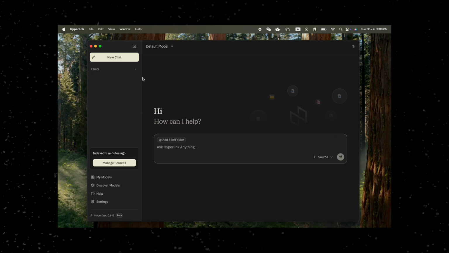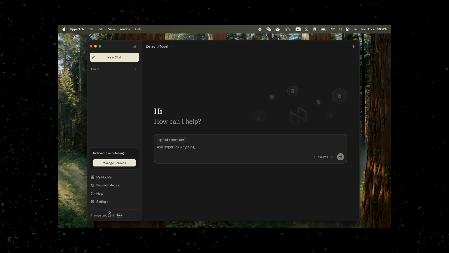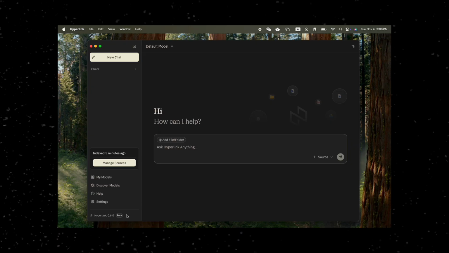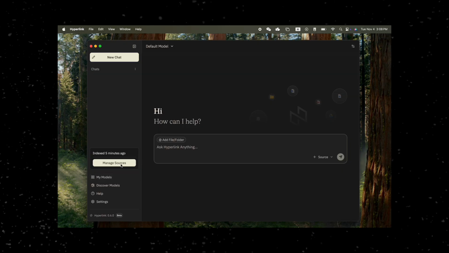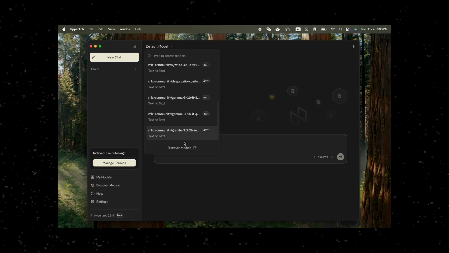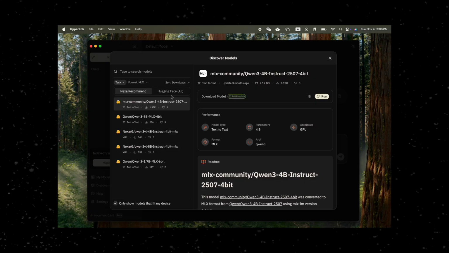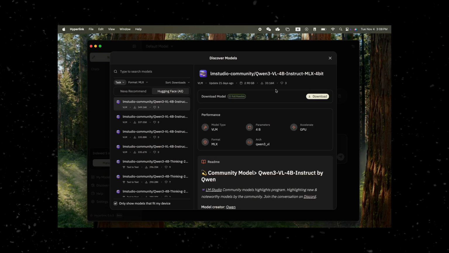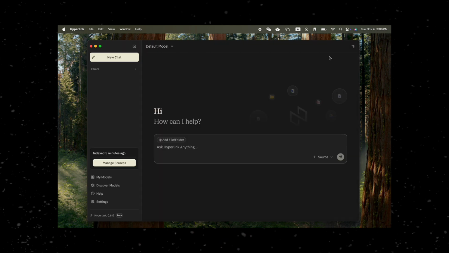Now, let me walk you through what Hyperlink actually looks like and how it helps with privacy-focused workflows. I'm using Hyperlink version 0.6.0 here. When you first open the platform, you'll see you can choose from different local AI models. These are models you can download from Hugging Face or other platforms. What's important is that these models run completely offline using the Nexa ML engine.